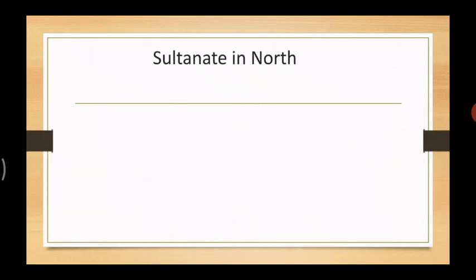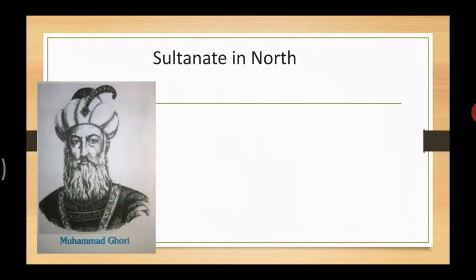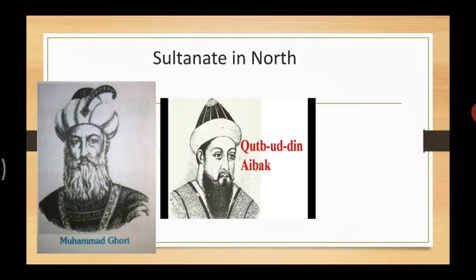Next, we have Sultan Muhammad Ghori of Ghor from Afghanistan. This is a picture of Muhammad Ghori. He came to India in 1175 CE and 1178 CE. He appointed Qutbuddin Aibak to look after the governance of the conquered territories in India. In the Sultanate in the north, when one person died, another from the same family used to start ruling.